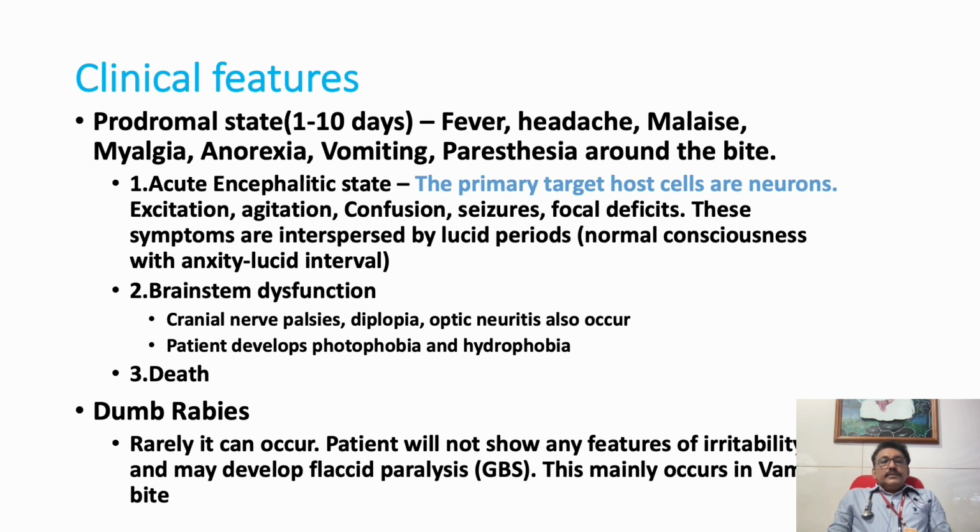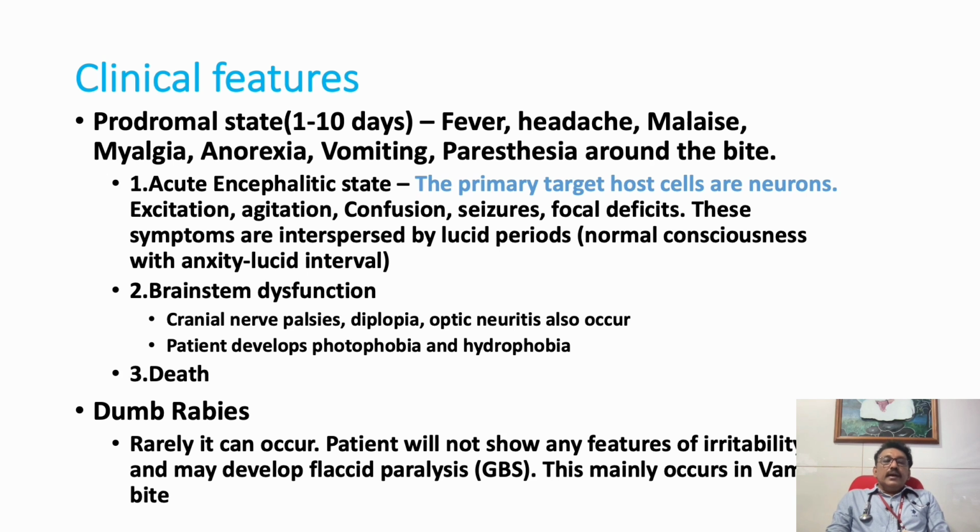Now, there are different stages for rabies. There will be a prodromal stage. Like any other viral fever, they can have high degree fever, headache, weakness, anorexia, vomiting, paresthesia around the bite site. And in that, again, you have 3 different areas in the prodromal stage. Once it is over, the acute phase of the illness comes. In that, we have 3 important subclassifications.